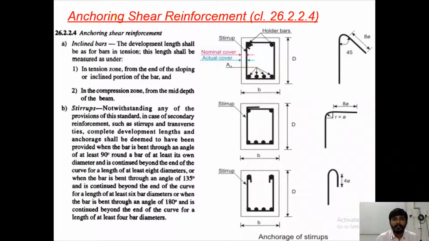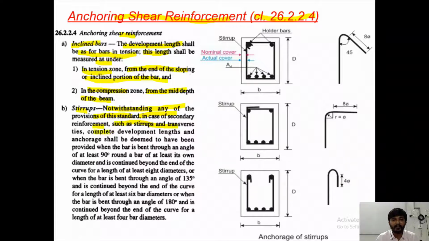Next, anchoring shear reinforcement is given in clause number 26.2.2.4. So for anchoring shear reinforcement for inclined bars, the development length shall be as for bars in tension. This length shall be measured as in tension zone from the end of sloping or inclined portion of the bar and in compression zone from the mid depth of the beam, right?